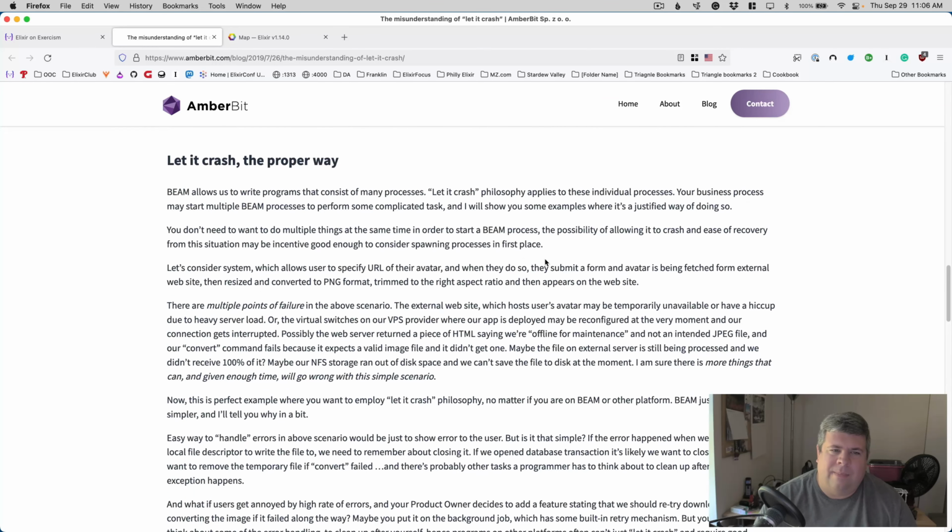Definitely check it out. The TLDR on this, although I do encourage you to read it, is that the let it crash philosophy very much comes from Erlang and the Beam, and is very much connected to the concept of processes and supervision trees, which we haven't really gone into yet. You will generate processes that have child processes and supervisors, and processes have their own technology for retrying and making sure that they restart. And so the let it crash philosophy definitely is highly coupled to that.